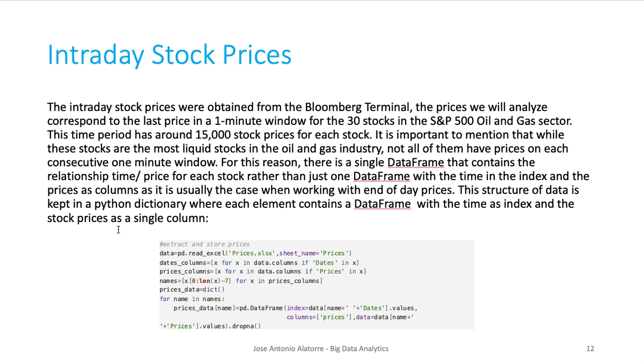Now for the intraday stock prices, I use a Bloomberg terminal. For whoever is not familiar with finance, the Bloomberg terminal is a service that Bloomberg provides that allows us to get a lot of information, and one of these is intraday prices. I'm getting a 1 minute window for the 30 stocks in the S&P 500 oil and gas sectors. This time period is the 1 month that we are using in the news. On a 1 minute time frame, we're going to have around 15,000 stock prices for each stock. So we can see that the level of data is quite considerable.